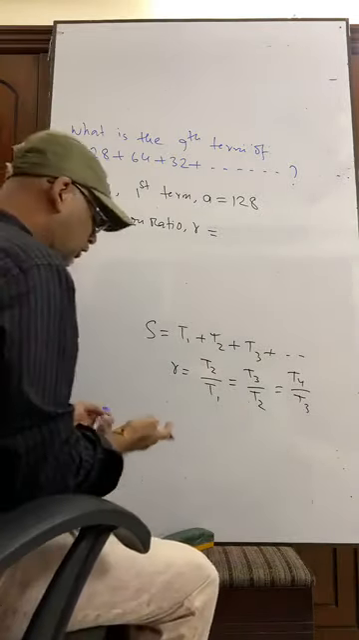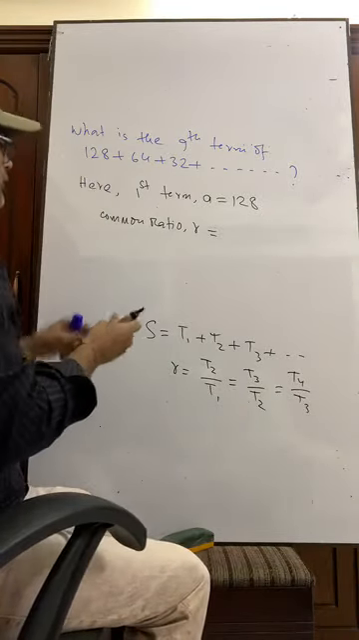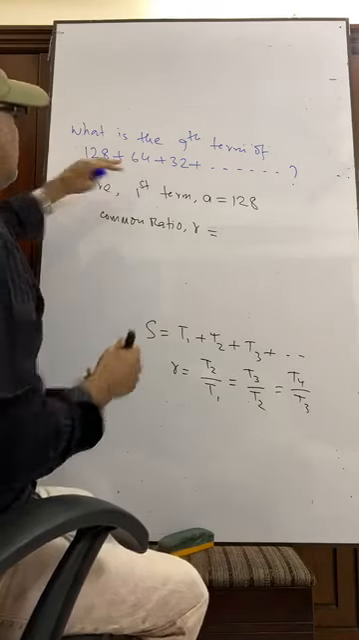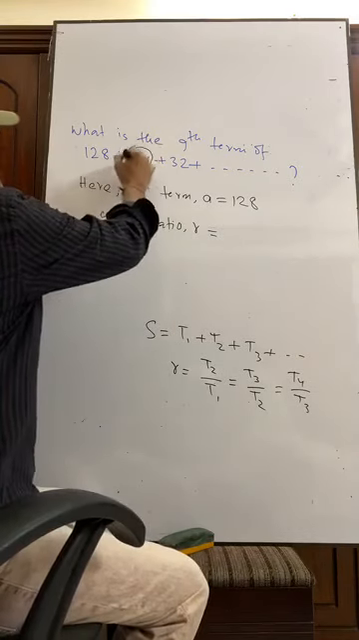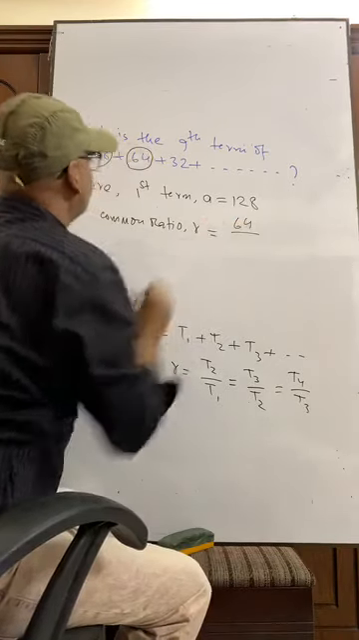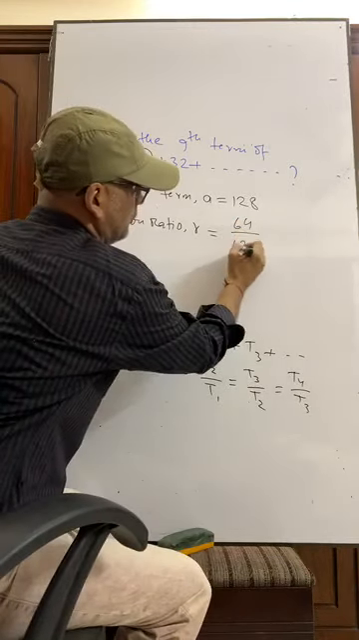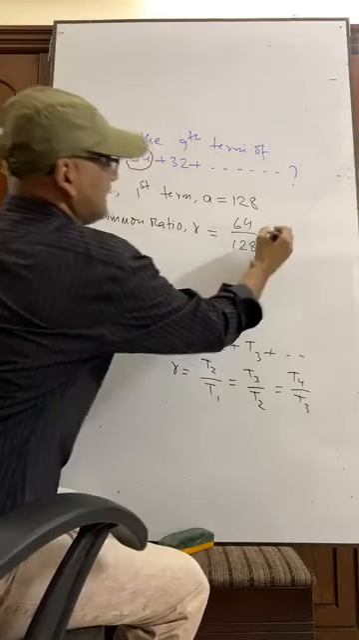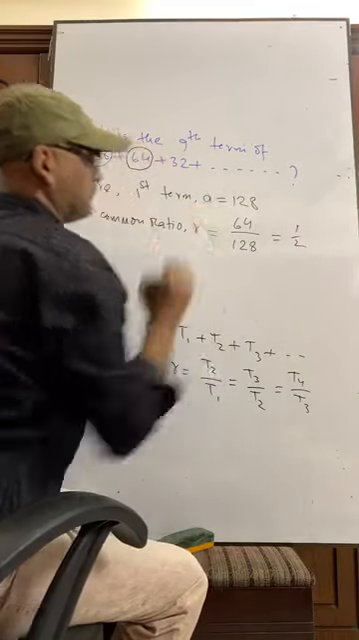So here, the common ratio is equal to second term by first term. What is second term? 64. What is first term? 128. That is equal to half.